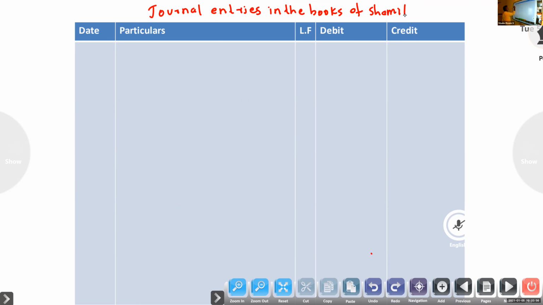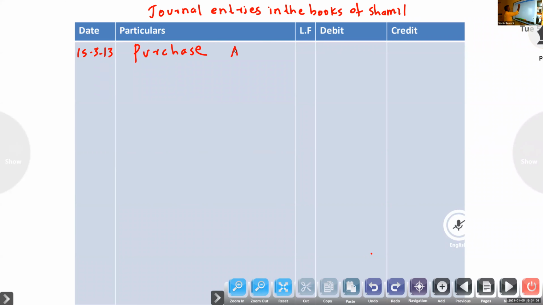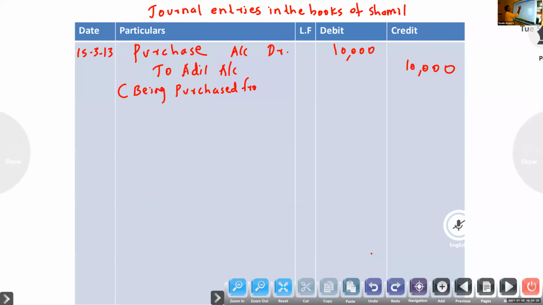First, 15th March 2013, purchase account debit to Adil account, 10,000, being purchased goods from Adil.